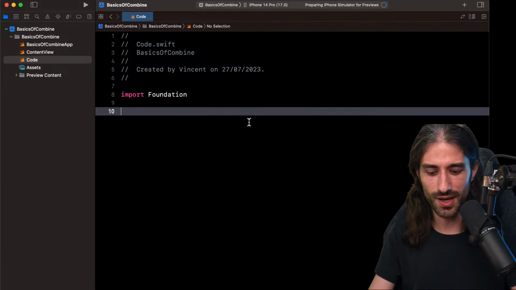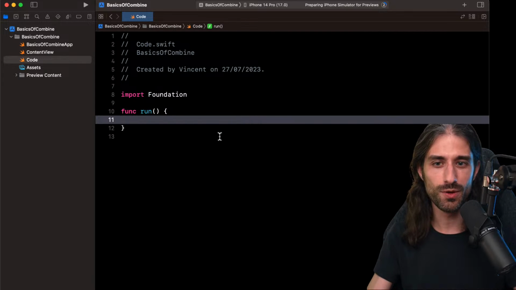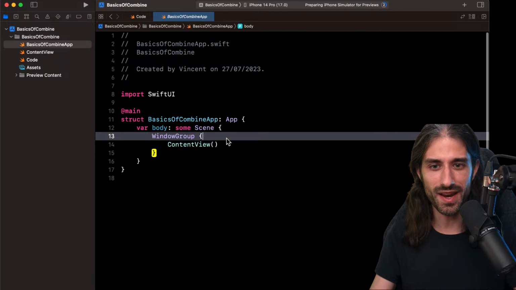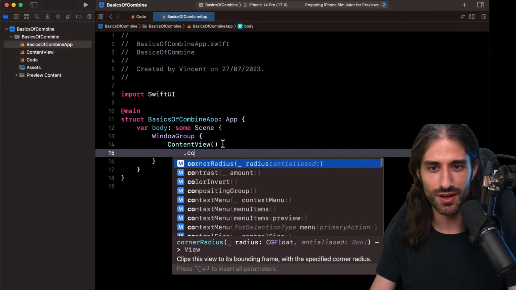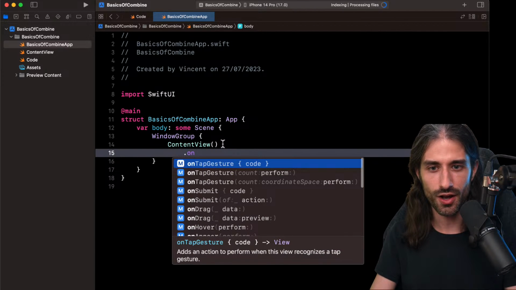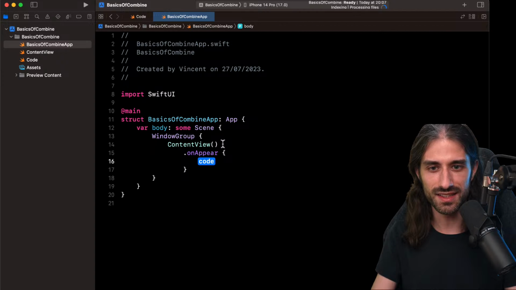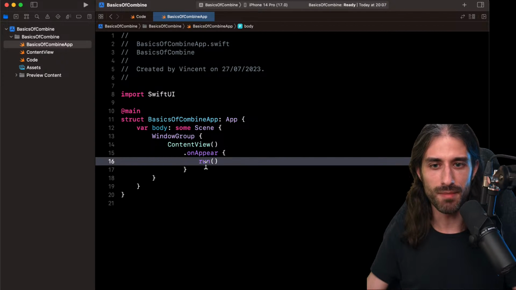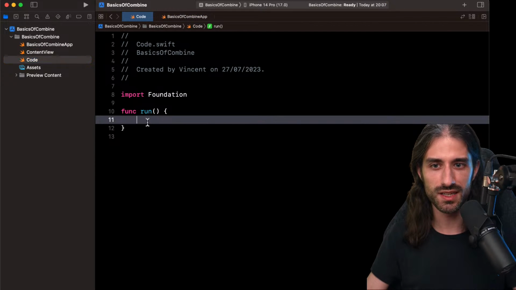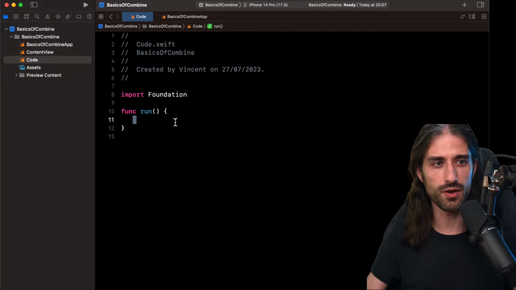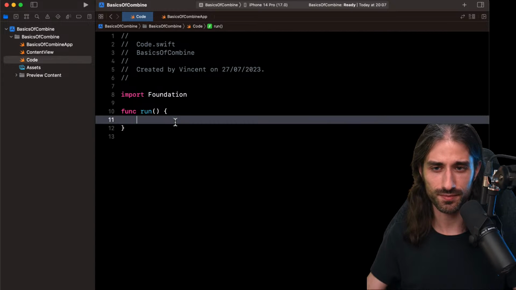Okay, in code, I'm going to create a function. I will call it run, and it will basically be an entry point where I can write some code. So on my app, on my content view, I'm going to use the onAppear modifier here, like this, and I will be calling my function run. So basically, this will be run whenever I launch my app in the simulator.